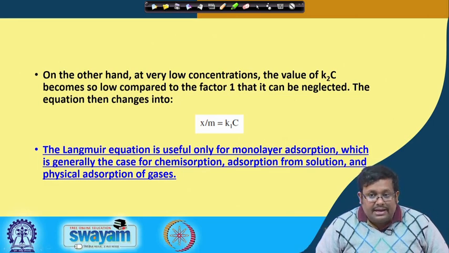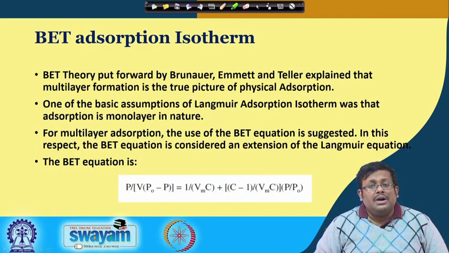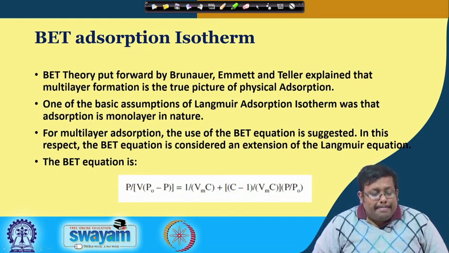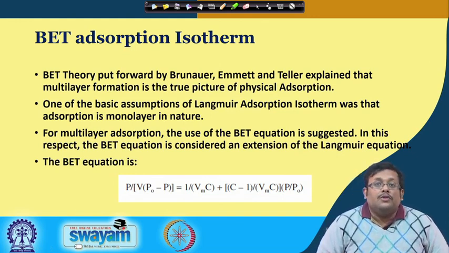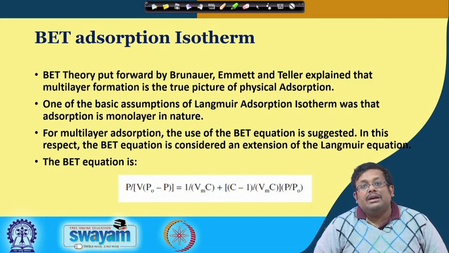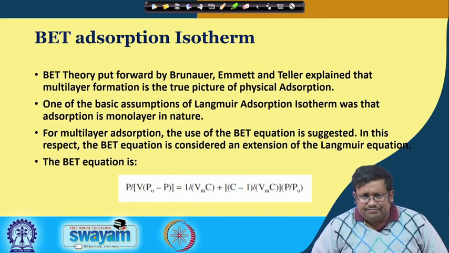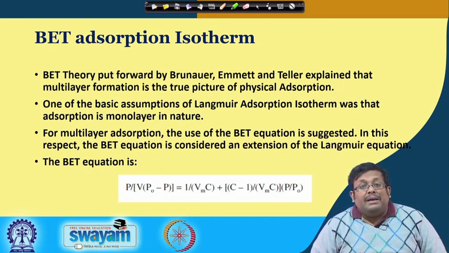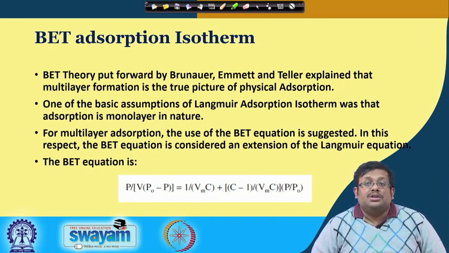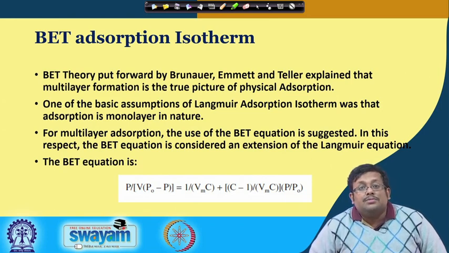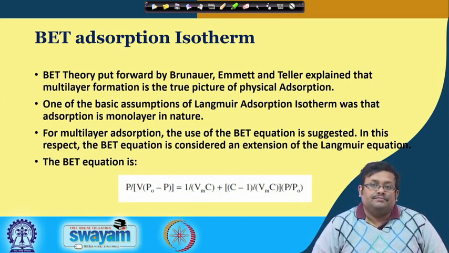Let us go ahead and see what the BET adsorption isotherm is. BET theory was put forward by three scientists, Brunauer, Emmett and Teller, who explained that multilayer formation is the true picture of physical adsorption. One of the basic assumptions of the Langmuir adsorption isotherm was that adsorption is monolayer in nature.